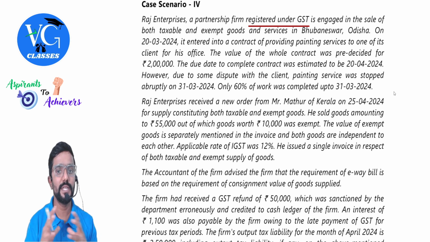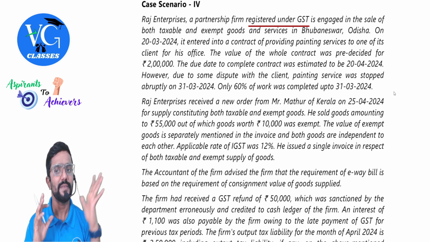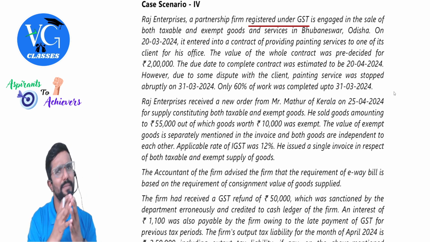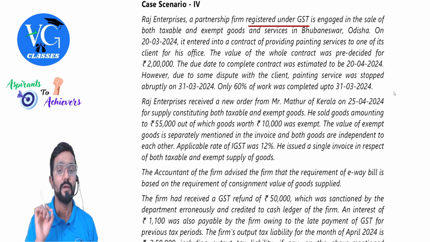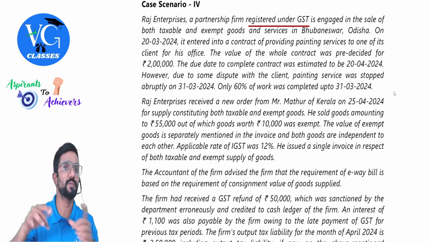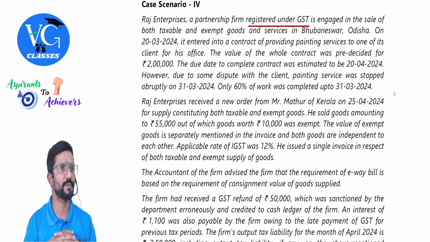However, due to some dispute with the client, painting service was stopped abruptly. Abruptly means in between. It was not completed on 31st March. Only 60% of the work was completed up to 31st March 2024. Guys, one of the questions is on this. Let us try to analyze.